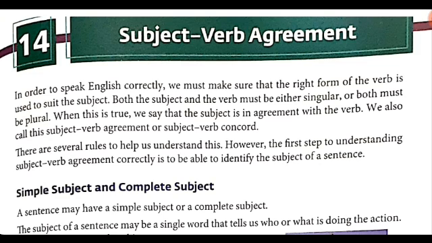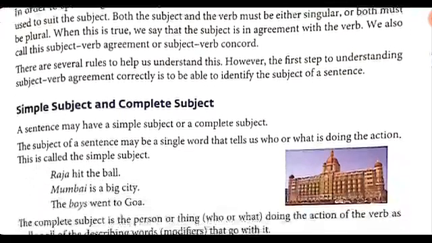So, if the subject is singular, the verb has to be singular. If the subject is plural, the verb has to be plural. Now, there are several rules to help us understand this. However, the first step to understanding subject-verb agreement correctly is to be able to identify the subject of a sentence. So we know that a sentence may have a simple subject or a complete subject.